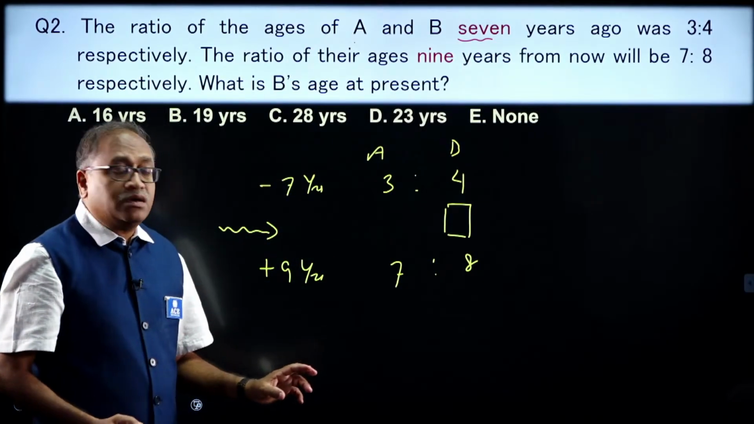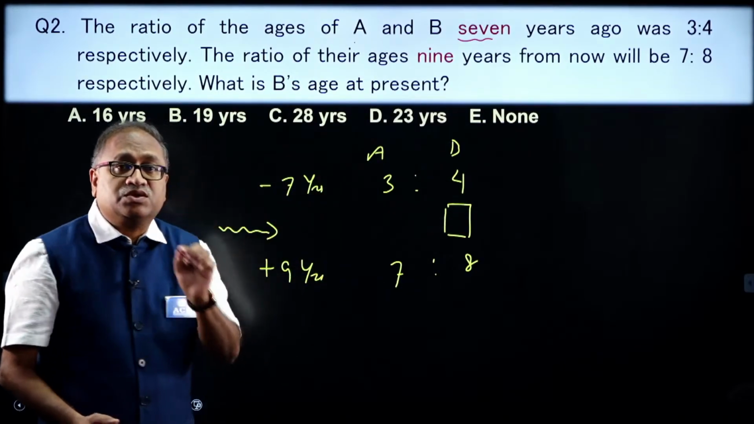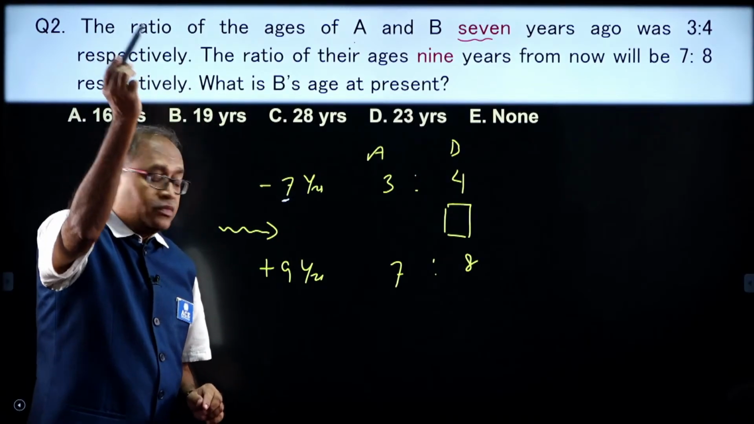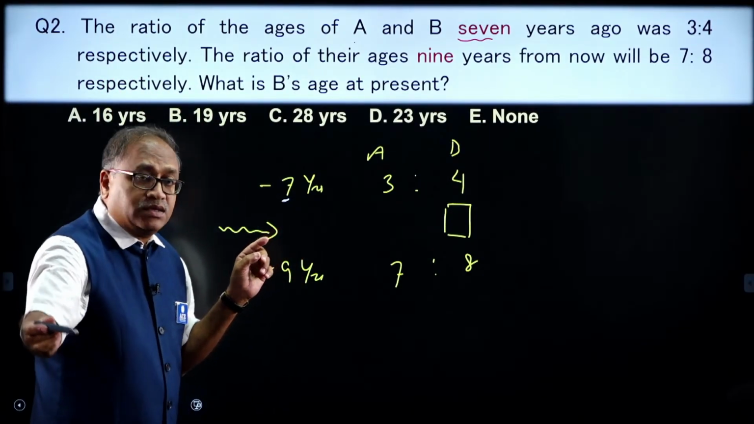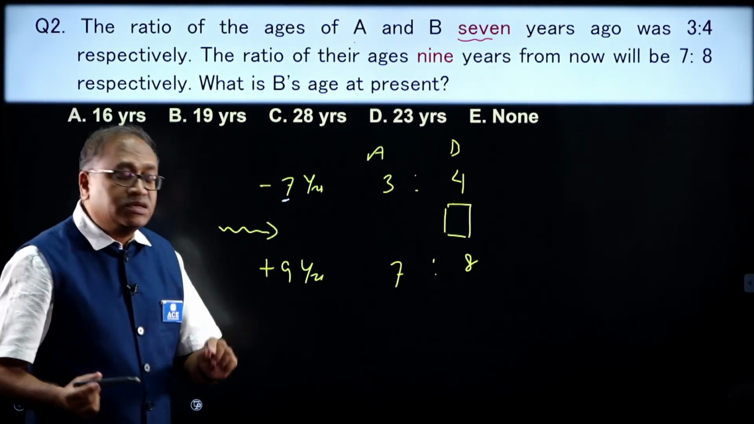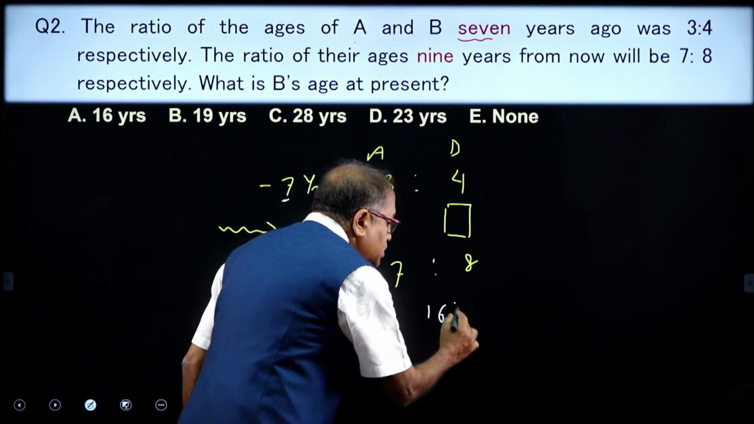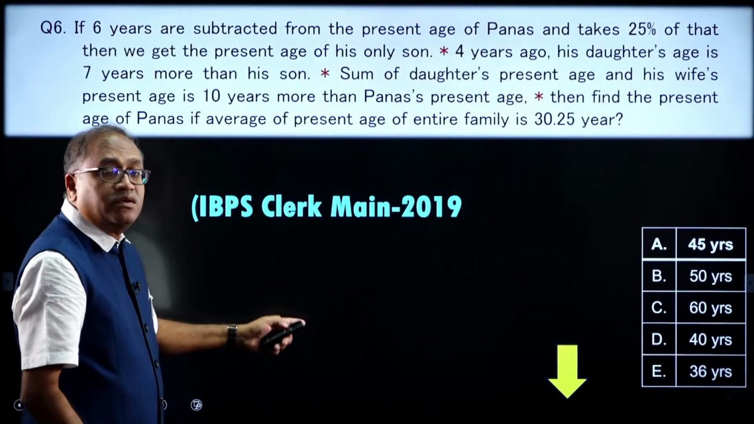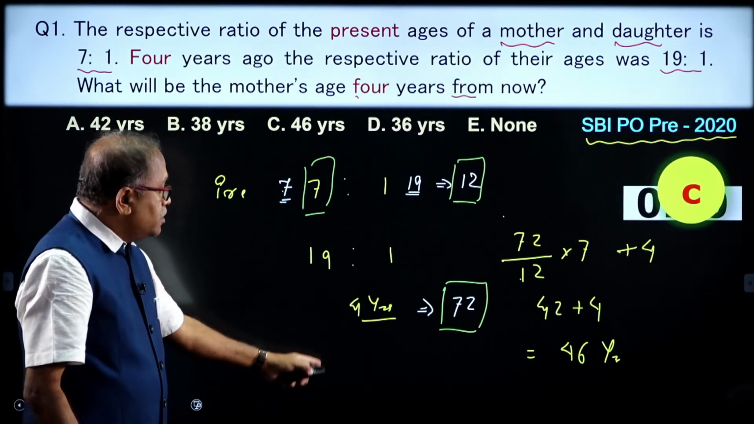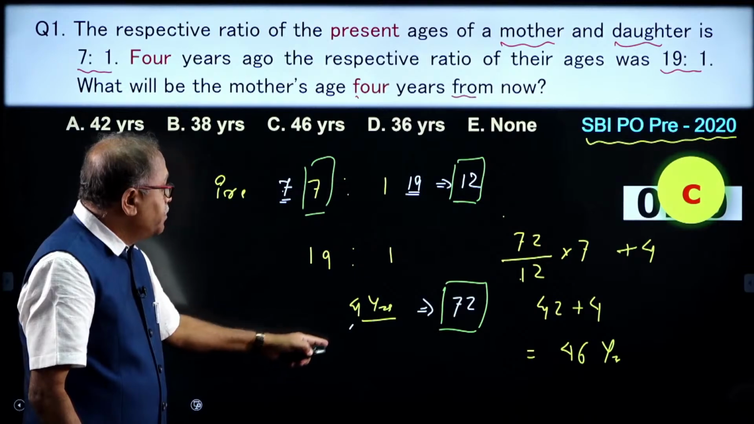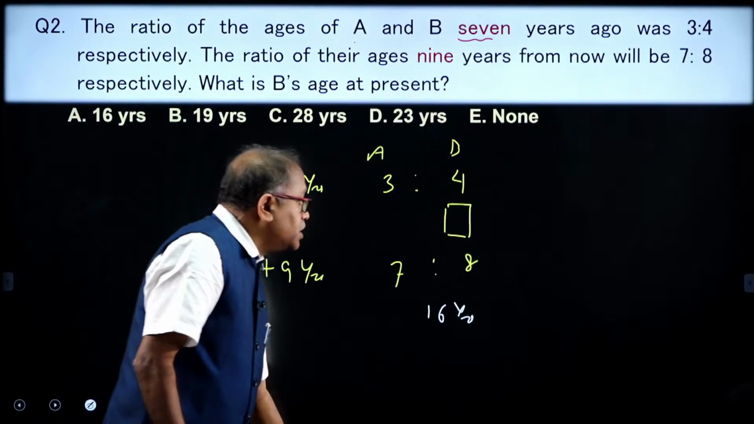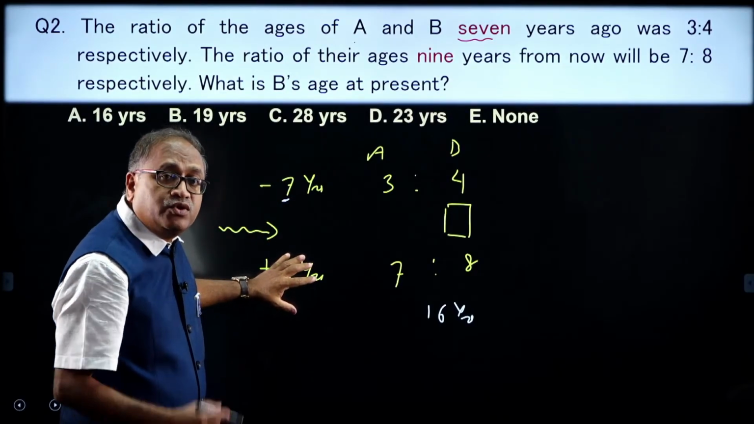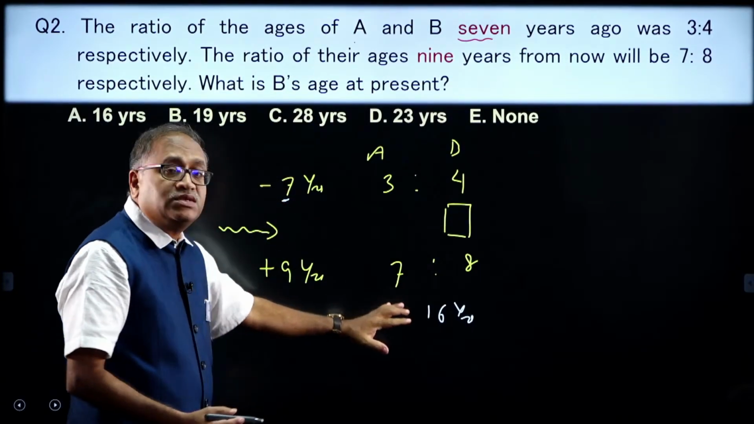What is the difference from this ratio to this ratio? How many years difference? This is 7 years ago and this is after 9 years. The gap will be 7 plus 9, 16 years is the gap. Look at this, it is the same approach as I did in the previous question. There the gap was 4 years. Here the gap is 16 years, because this ratio is 7 years back and this ratio is after 9 years. So, the total difference is 16.